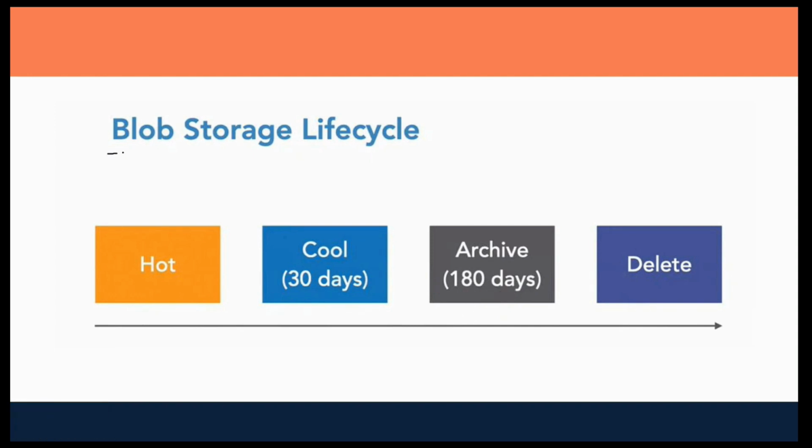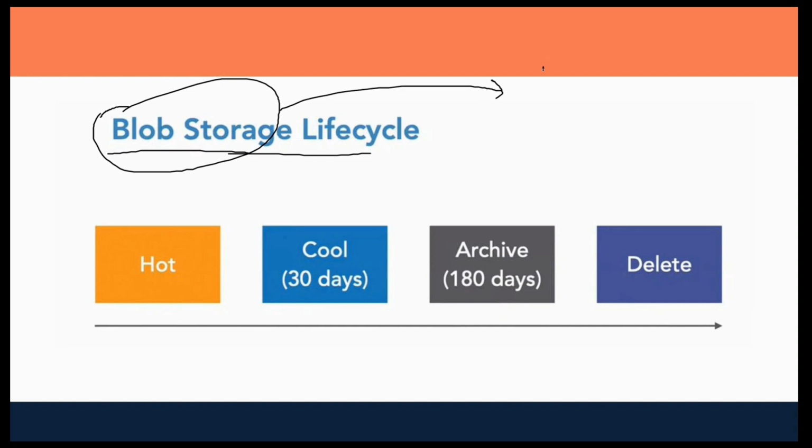And where can you apply this policy? On blob storage, the blob type of storage. Blob is a storage type. If you want to store any unstructured data, you can store it on the blob. I'm just comparing with AWS: in AWS we have buckets, and here we have blob storage in Azure.